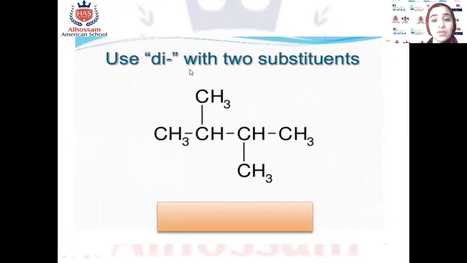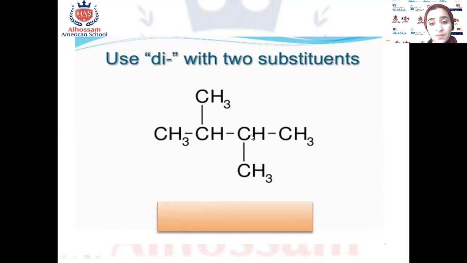Okay, now an example with two substituents: 1, 2, 3, 4. In this case, you have to choose right to left or left to right. They are the same. From right to left, the first side chain is at carbon number 2. From left to right, also carbon number 2, the first side chain. So here we'll say 2, 3.